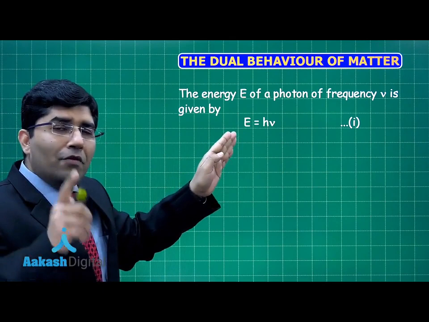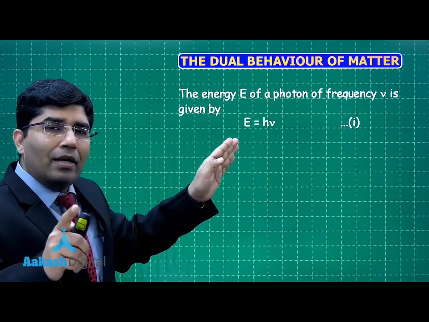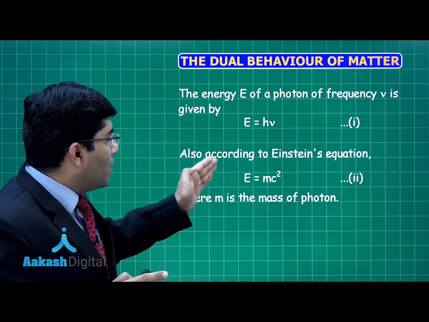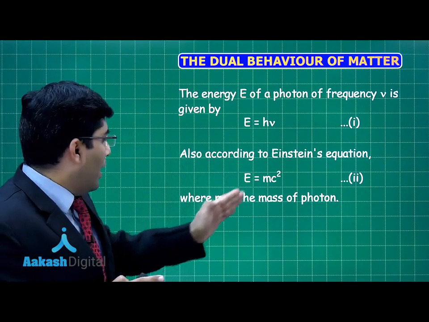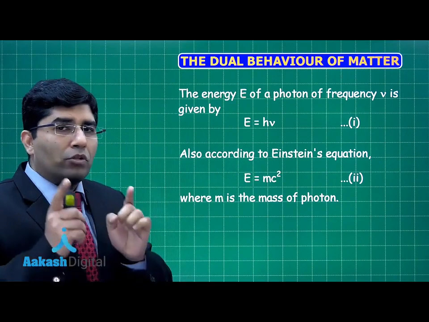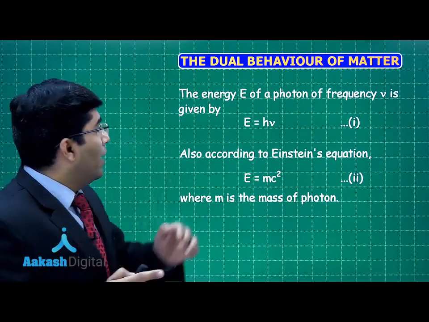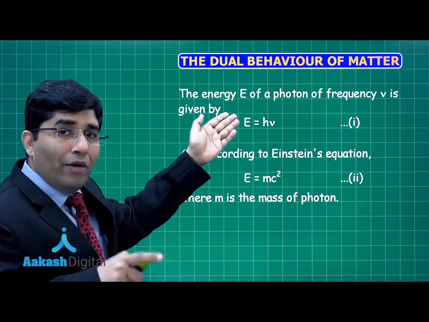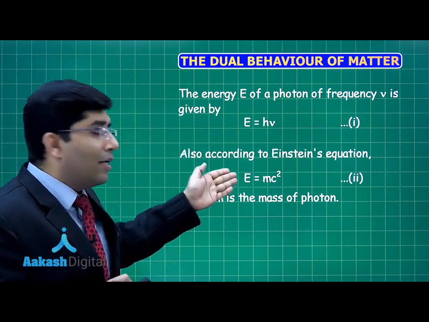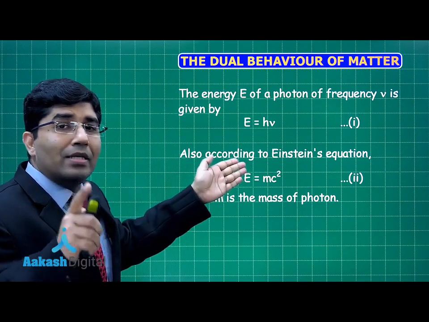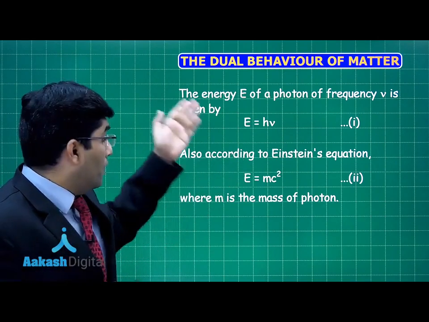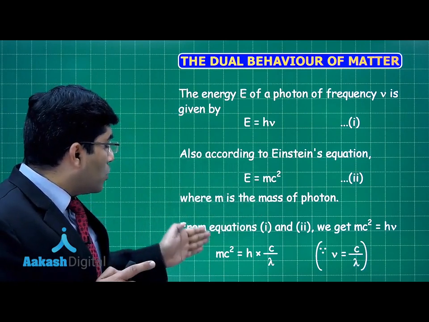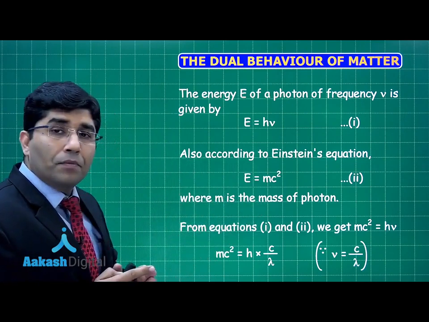If we consider that light is a particle, by Einstein's equation it is E = mc^2, where m is the mass of the photon. If this is the energy of the photon considering it as a wave, and this is the energy of the photon considering it as a particle, they will be equal. That's why mc^2 = hc/lambda.